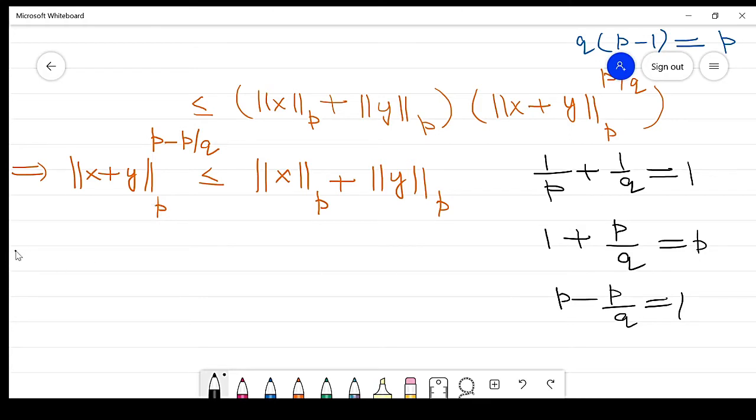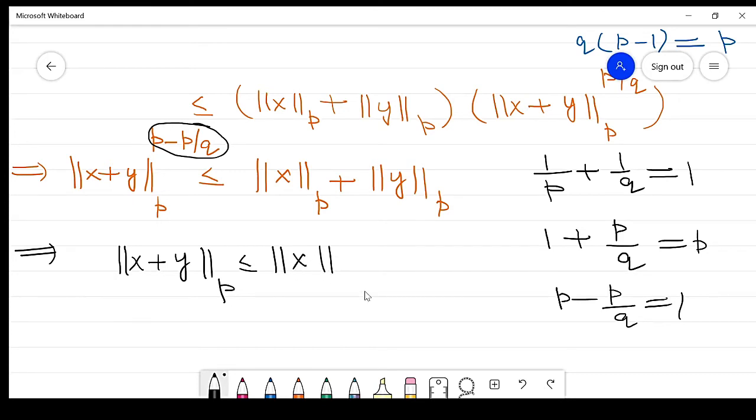So we get that this term is equal to 1. If this term is equal to 1, we have proved the Minkowski inequality: the norm of x plus y in p is less than or equal to the norm of x in p plus the norm of y in p, and this is applicable when 1 is less than or equal to p and p is less than infinity.